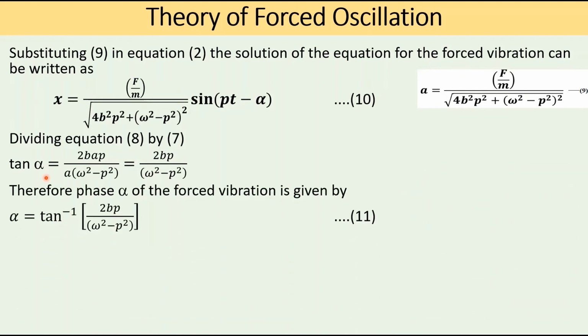So therefore the phase α of the forced vibration is given by α is equal to tan inverse of 2bp divided by (ω² − p²). So this gives the expression for the phase, and this is the expression for the amplitude.